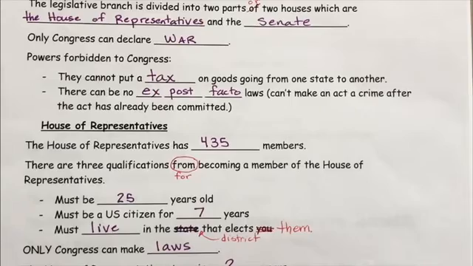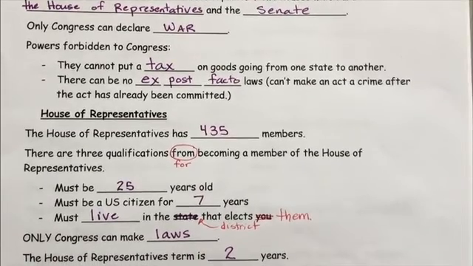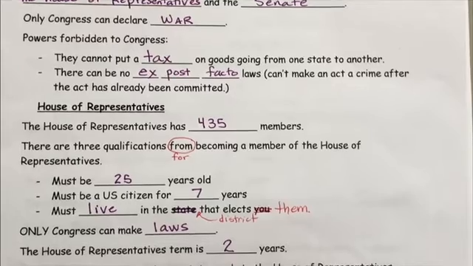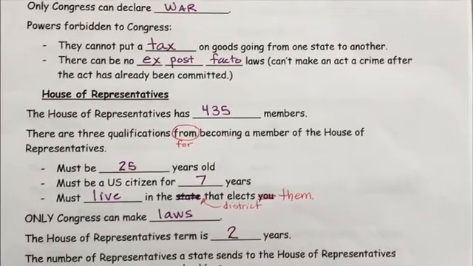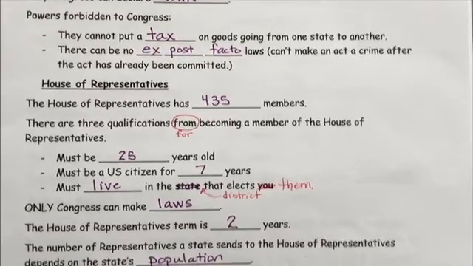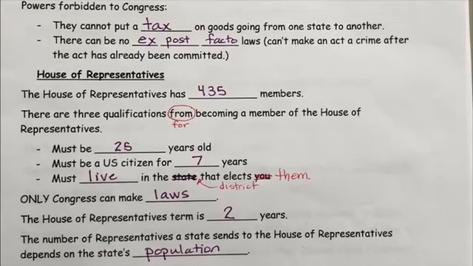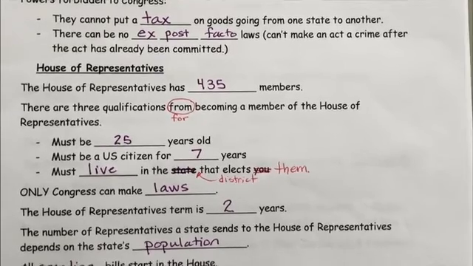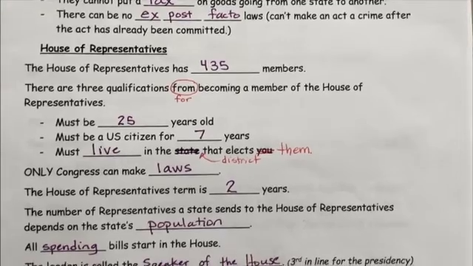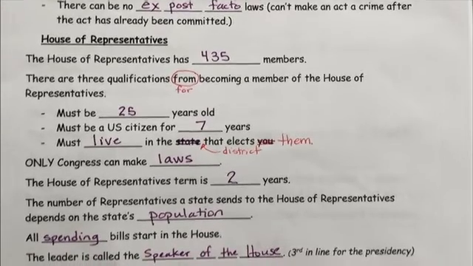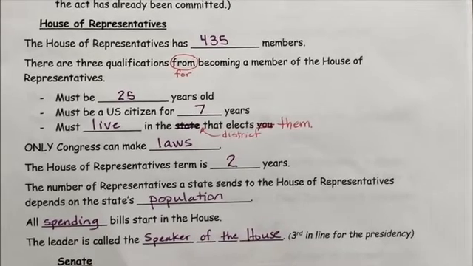Powers that are forbidden to Congress. So these are things that they cannot do. They cannot put a tax on goods going from one state to another. So there's no penalty from one state to another. And there can be no ex post facto laws. So they can't make something a crime that was not a crime at the time it was committed. So they can't say, yesterday you did that thing and it was okay, but now it's not okay and we're going to charge somebody with that crime.